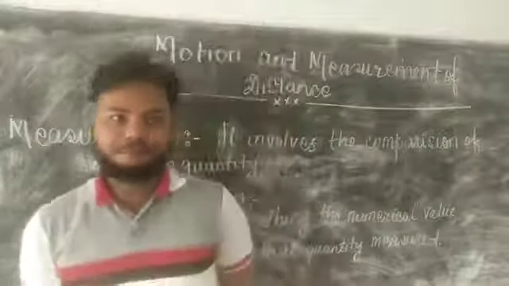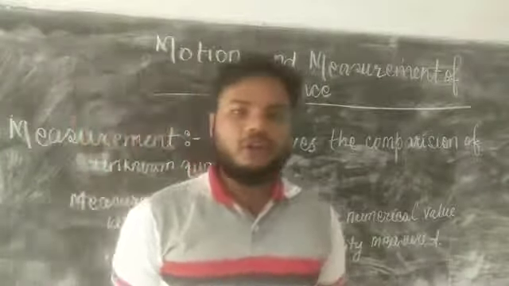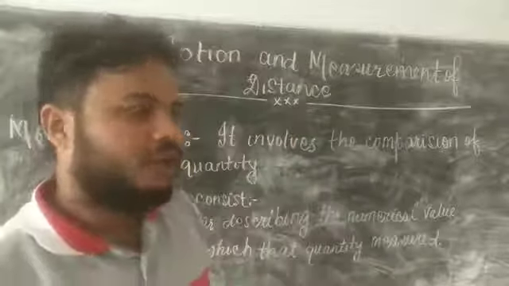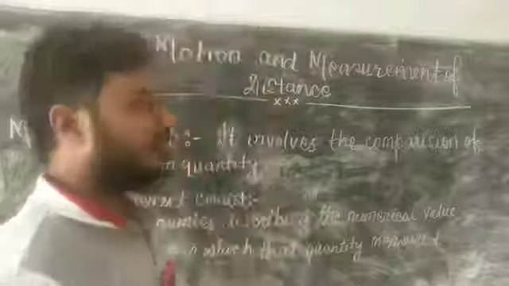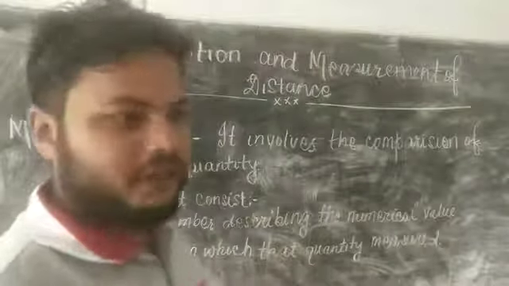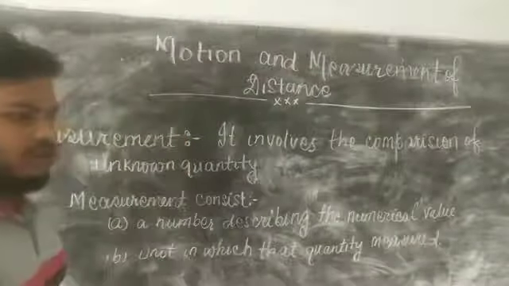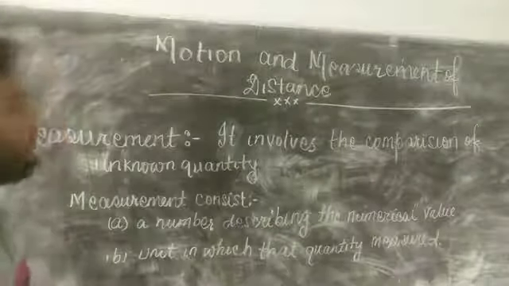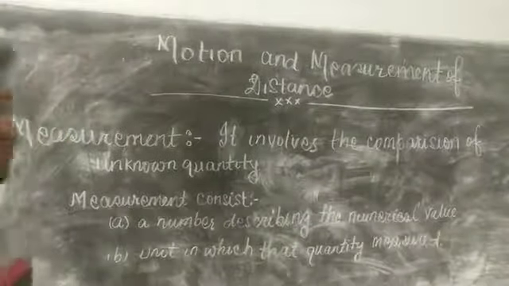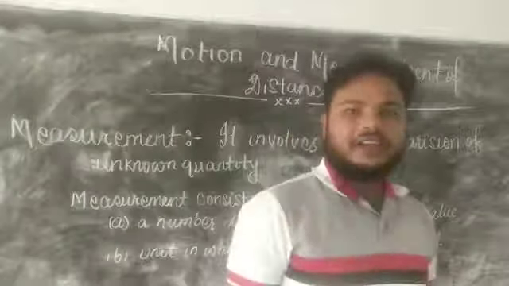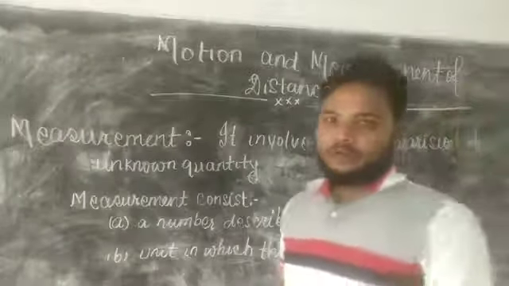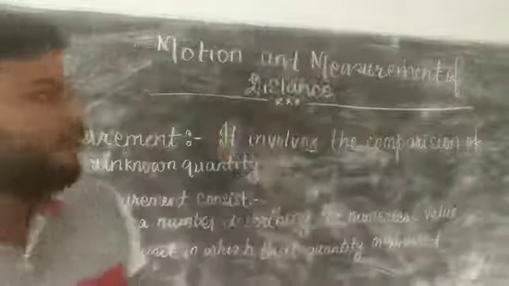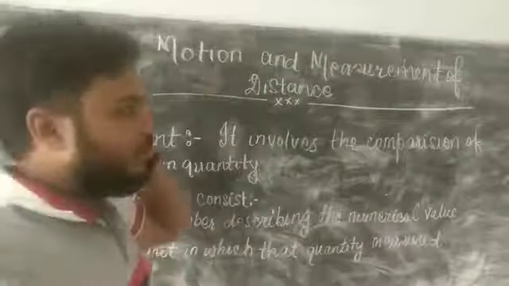And next, amount of substance is measured in mole. These are all the 7 fundamental units, and all the rest of the units are derived from these fundamental units.